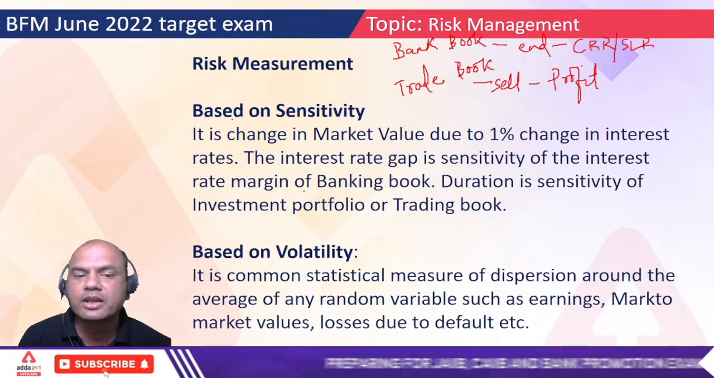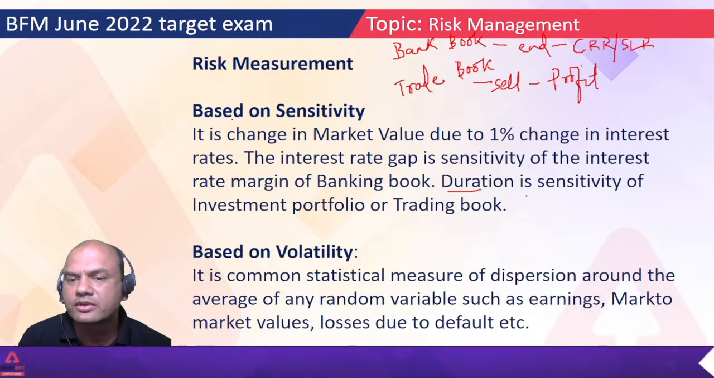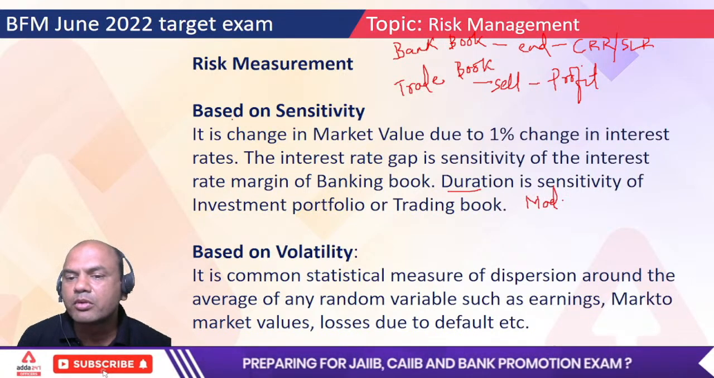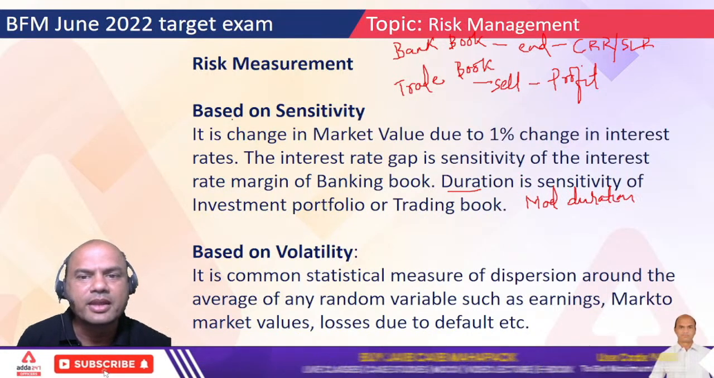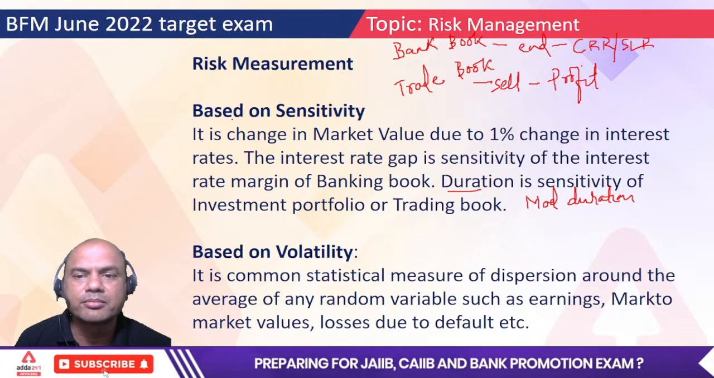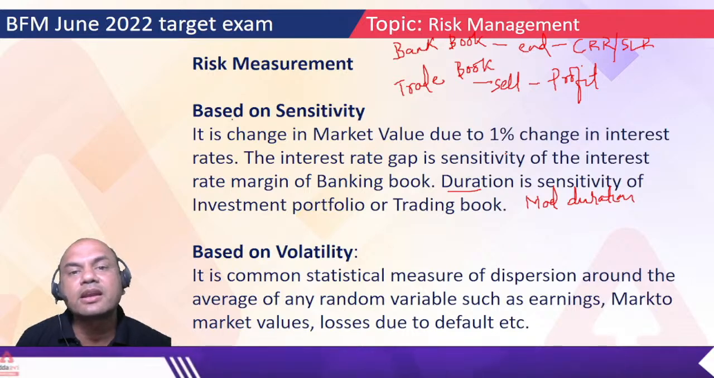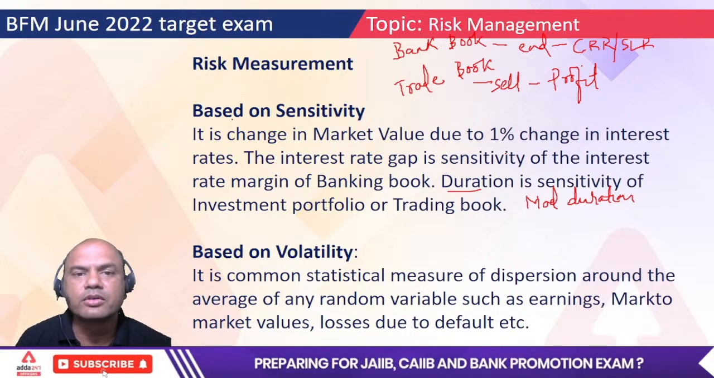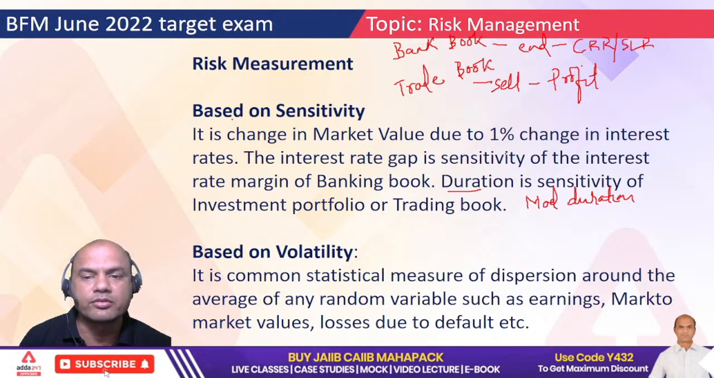Duration is the sensitivity of the investment portfolio or trading book, right? Duration means modified duration. Okay, remember Mod and Mac, right? Modified duration, and the second one was what? Macaulay's duration. What was Macaulay's duration? Can anyone tell me? Macaulay's duration means correct, where the interest rate risk becomes zero for that bond, right? So study that topic again, which I have taught already.